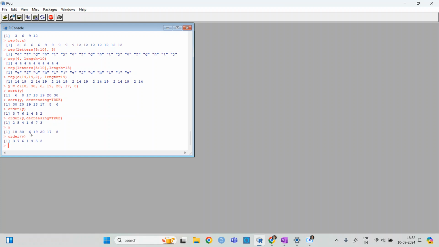This one, and then this one is 2, and then this one should be 3, this should be 4, and then 5, and 5, and then 6, and then 7. It should be like this. 5 decreasing, and the 30 is 5.